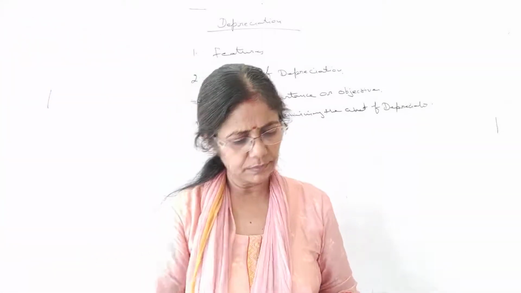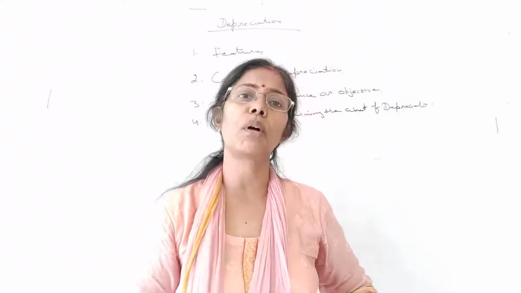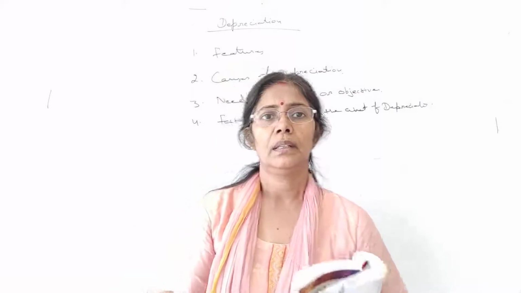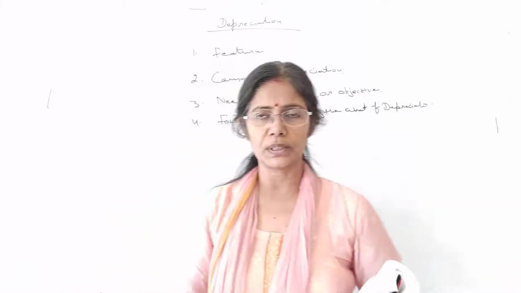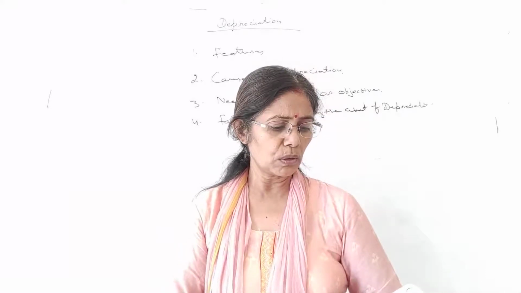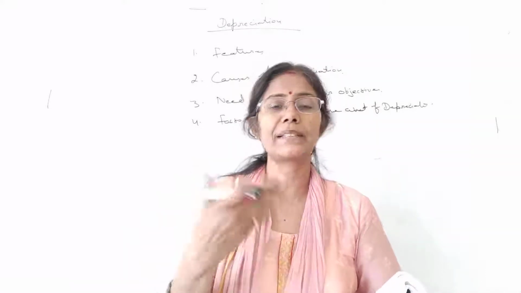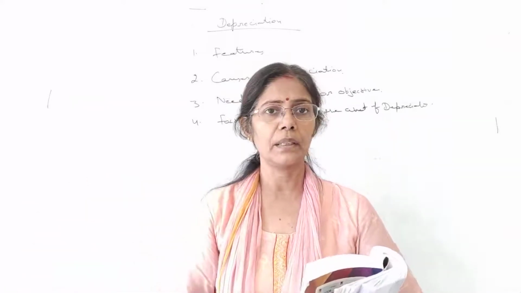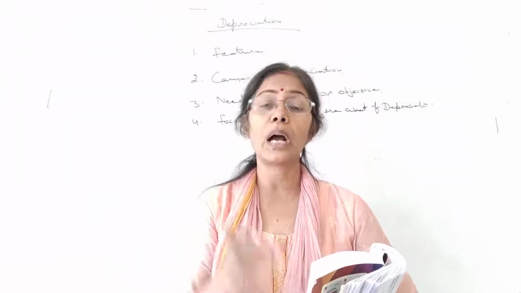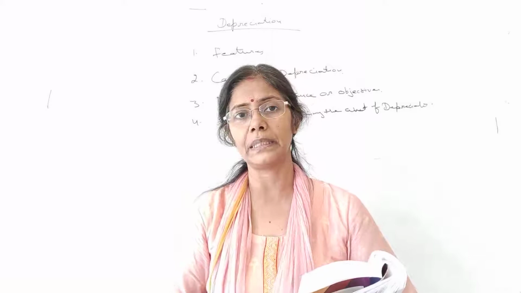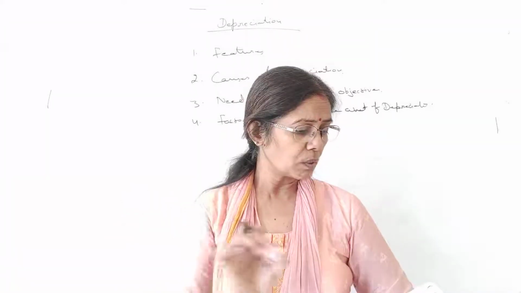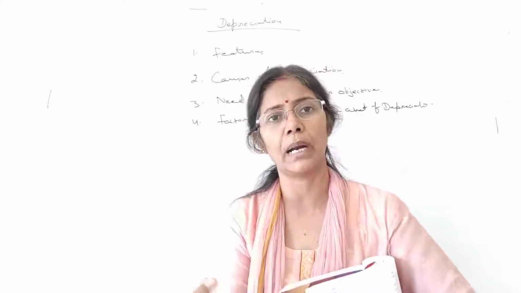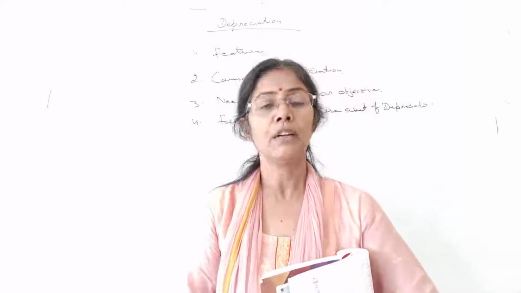Next we have, this is to ascertain the accurate cost of production. Students, cost of production comes in your costing. This subject comes in your chartered accountancy, not in your 10+2. So, accurate cost of production, how the prices are decided in the market. When you go to buy something, you have to pay the price. How these prices are decided by the company is a part of your costing. So, to ascertain the accurate cost of production, what will you add? You add your margin, meaning profit, and then comes the sales price.